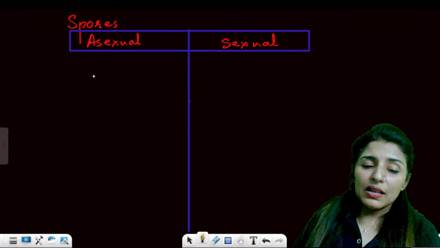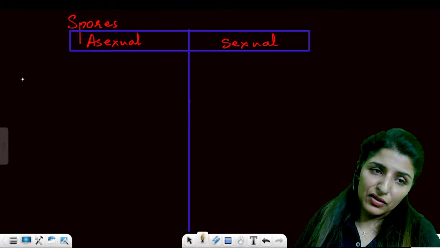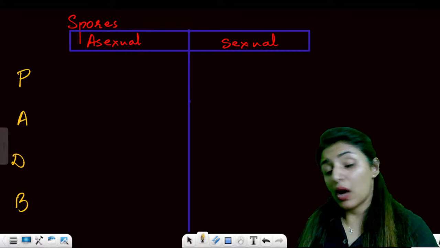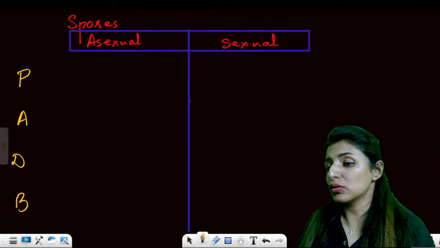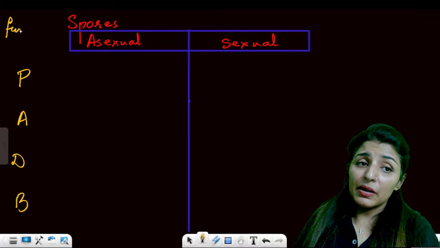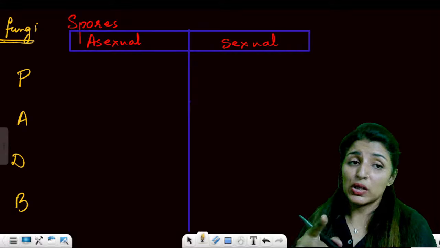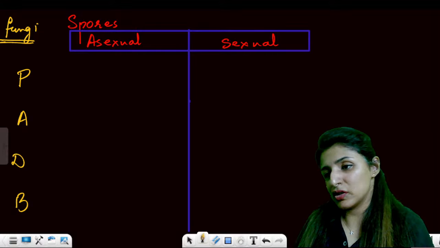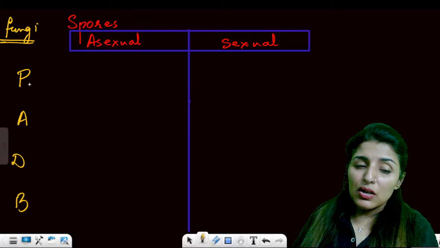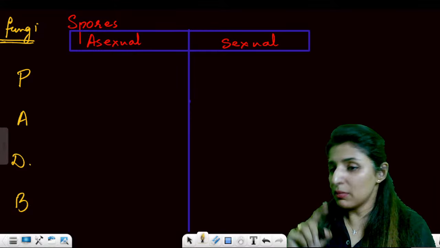Now see, we have four different classes in fungi. First of all, we'll remember PADB. In this session, I'm going to tell you about the tricks also, so that things just stay. The first thing is that fungi will be divided into four classes. Also get ready for my next question. What is the basis of classification for fungi? Very important question, and it is a PYQ. But anyway, please focus here. So we have P for Phycomycetes, A for Ascomycetes, D for Deuteromycetes, and B for Basidiomycetes.